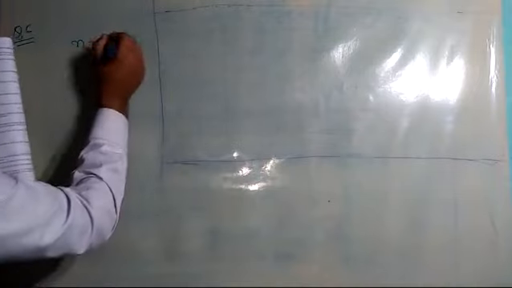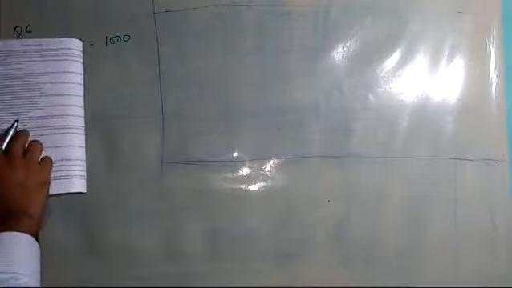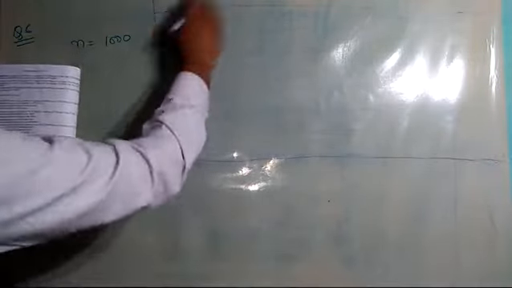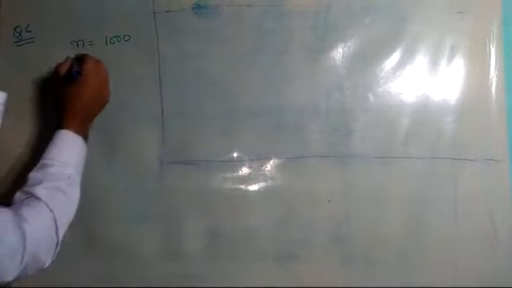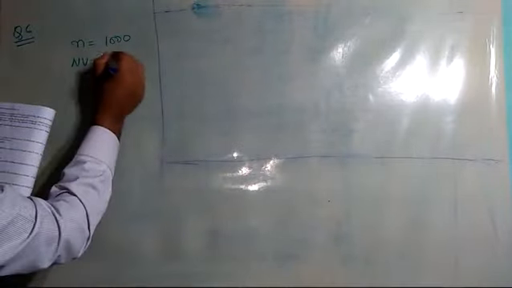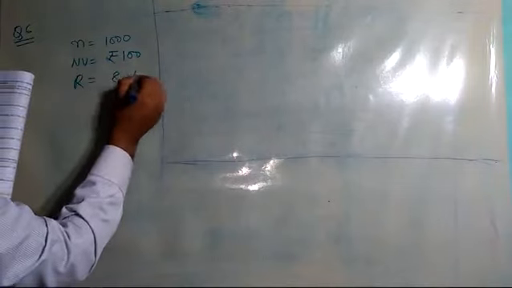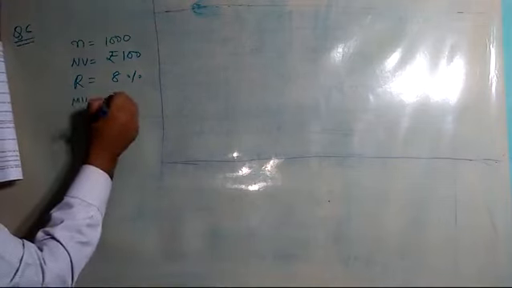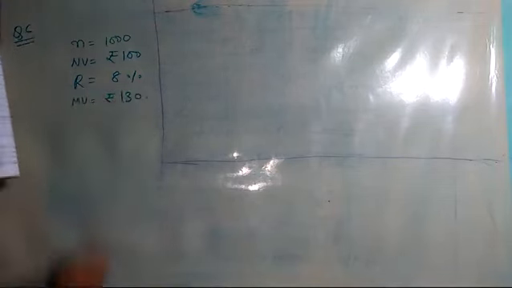This 1,000 stands for the number of shares. 100 rupee shares means the nominal value is rupees 100. Carrying 8% dividend means R is given as 8%. Quoted at, that means the market value is rupees 130.